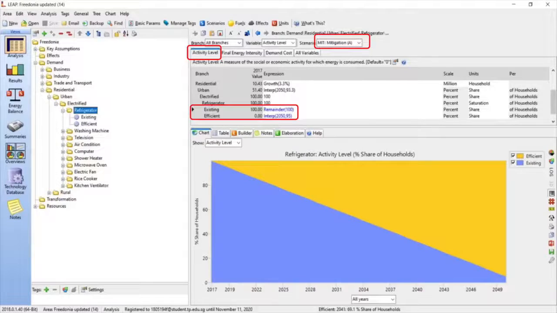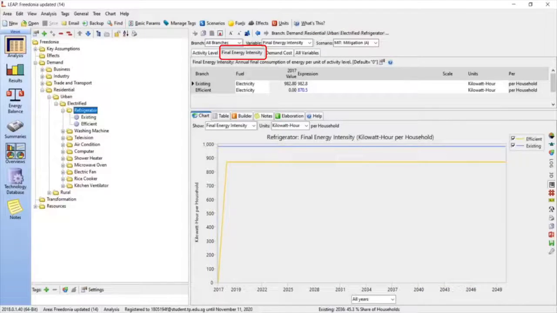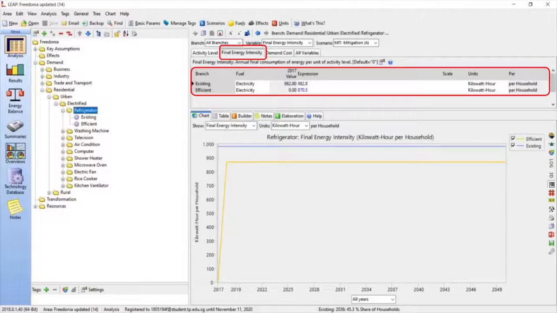That's the year that we want to project, and we assume that the Chongqing population can achieve efficient energy consumption up to 95%. Under the final energy intensity tab, after the calculation, we will need to input the value into the efficient column.